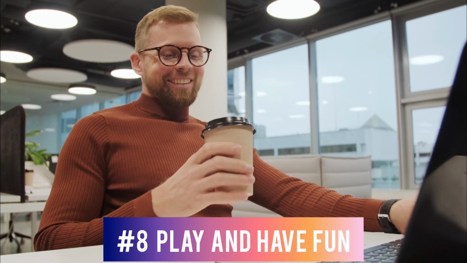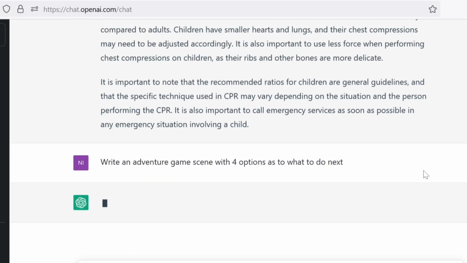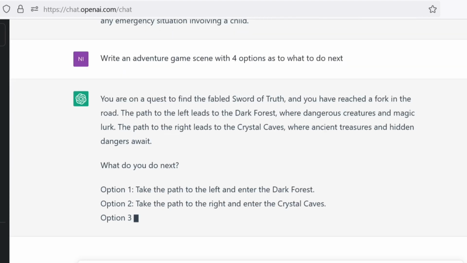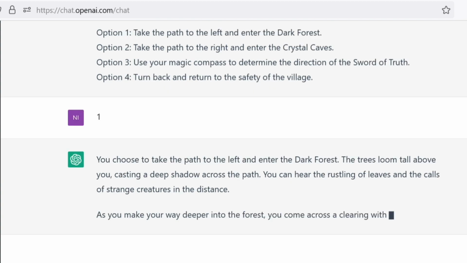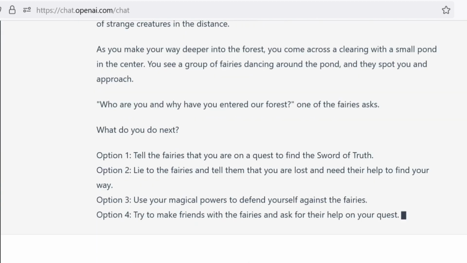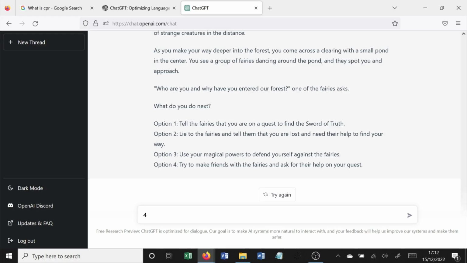Or you can get it to play an adventure game. Oh my God! Okay, let's try one. Wow! Okay, let's try 4 this time.